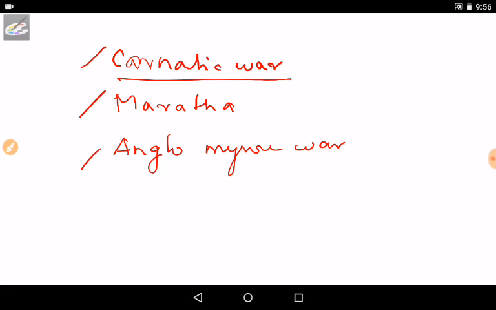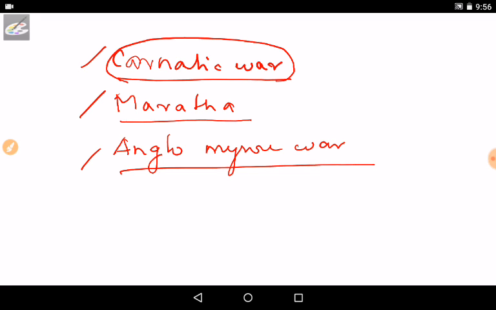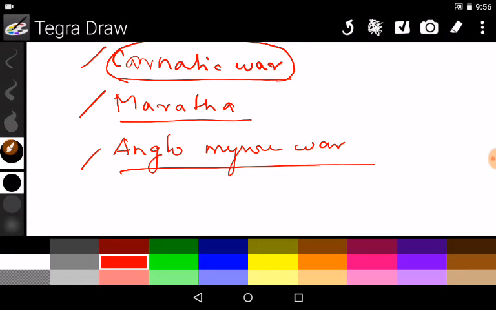In some exams they ask questions from these three wars. These three wars are so important to understand the basics of history and how the British occupied us, and this will help us understand modern India. So that's why I chose the Carnatic Wars for this session. There are three Carnatic Wars: the first Carnatic War, the second Carnatic War, and the third Carnatic War.